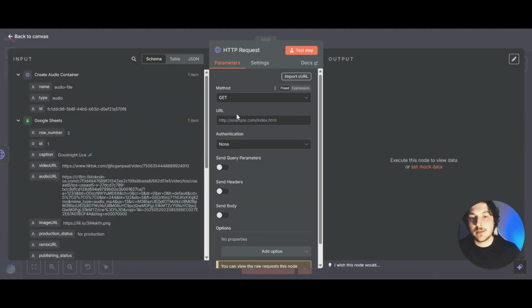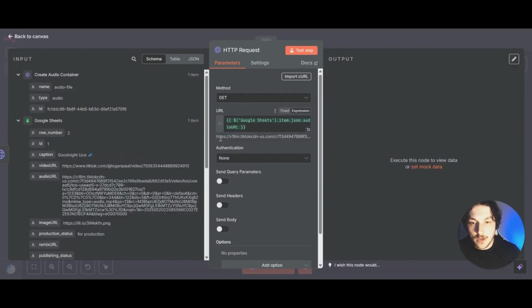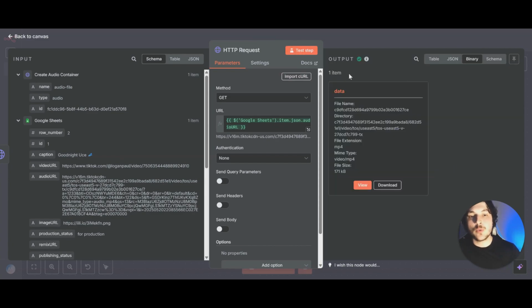And for this one, we're going to keep it on get. All you want to do is come over here, grab this audio URL, and drag it in there. If you look at what it output right here, that should match this one right here, and it does, so that's good. That's all we have to do for this node, so we can click test step. You can see that it did output one item. So if we click on view.